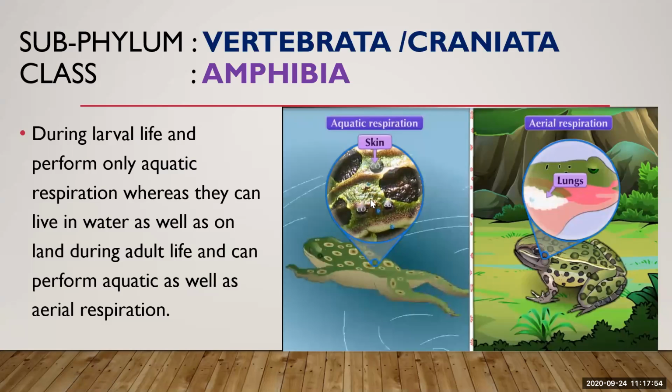But skin plays a very important role in respiration. You can keep in mind that their skin is made in such a way that they can respire inside the water. So frogs show dual respiration, like they respire in water as well as on land. With the help of skin they respire in water, and with the help of lungs they respire in air or on the land.